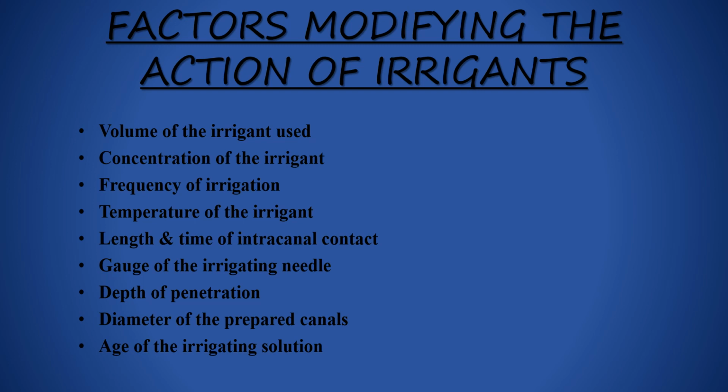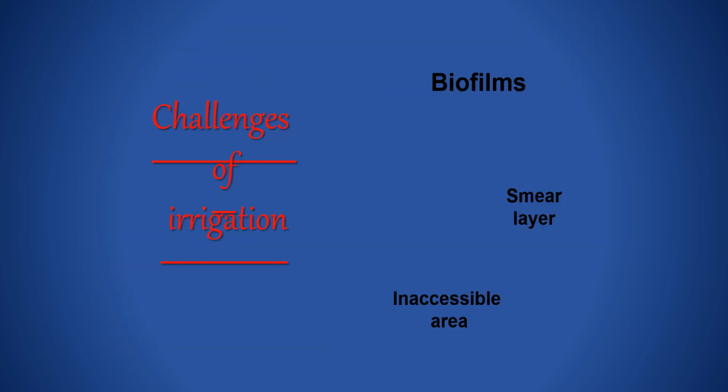Factors modifying the action of irrigants are volume of the irrigating solution, concentration of the irrigant, frequency of irrigation, temperature of the irrigant, length and time of intracanal contact, gauge of the irrigating needle, depth of penetration, diameter of the prepared canals, and age of the irrigation solution.